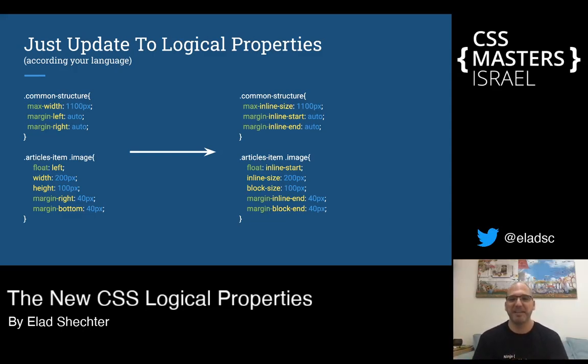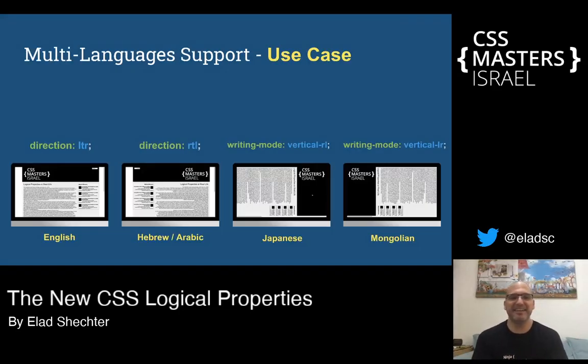And if we've done a good job, and nothing has happened after updating, how can we create from this CSS a CSS that works for all the other different types of languages? And this is now the easy part, because I already taught it to you. What we need to do to make the website support all the other types of languages is use the direction property or the writing mode property and put it on the HTML element.